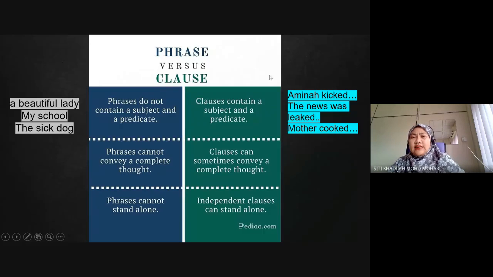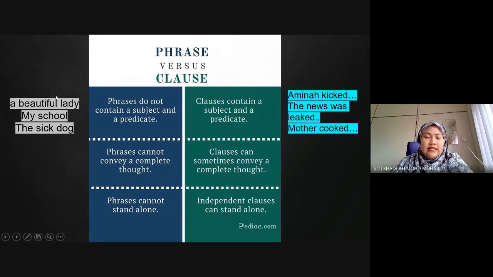Some students are confused. What is the difference between phrases versus clauses? For example, from the examples that we had just now, a beautiful lady, my school, the sick dog, these are examples of phrases. Phrases do not contain a subject and predicate. We have a subject, but there is no predicate over here. Phrases cannot convey a complete thought. It's just a random noun over here. Phrases cannot stand alone.